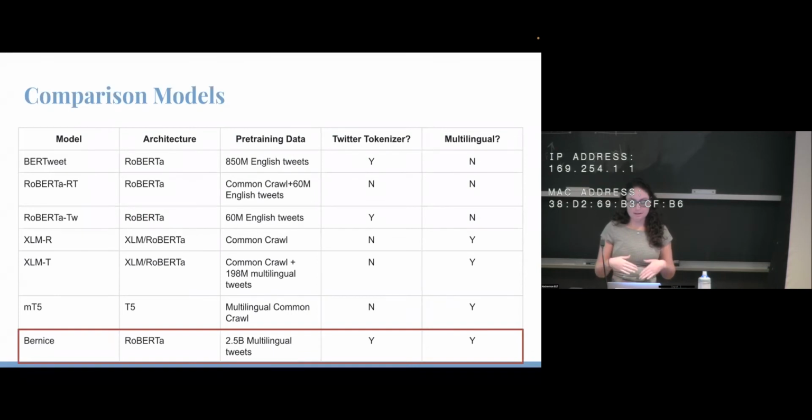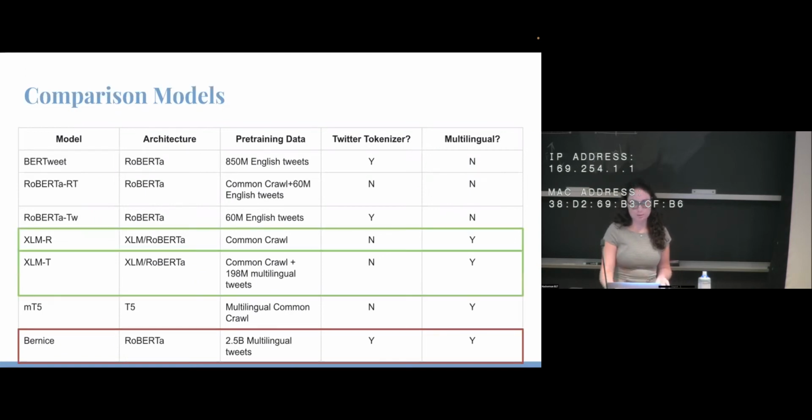And then lastly, we have Bernice. Bernice is also a Roberta architecture, and it's trained on 2.5 billion multilingual tweets. We have a Twitter tokenizer, and it is multilingual. The two models that I'm going to be comparing to more frequently in this presentation when evaluating Bernice are XLMR and XLMT.